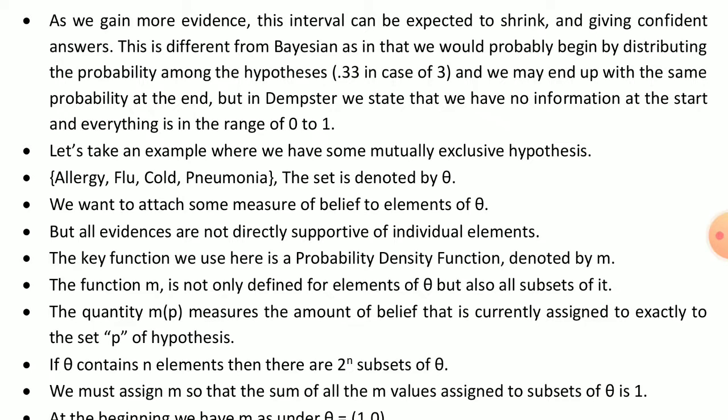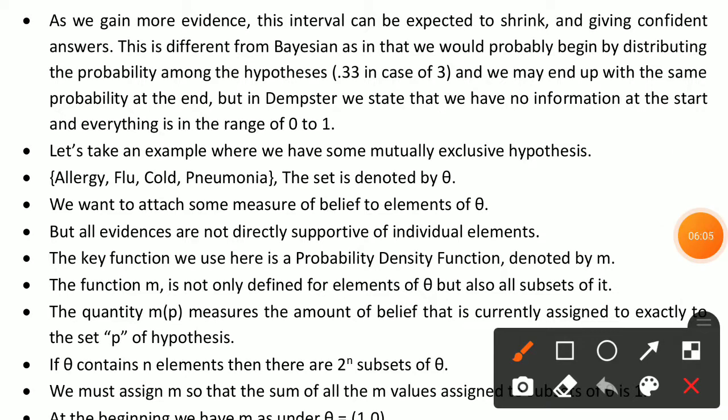But in Dempster-Shafer we state that we have no information at the starting and everything is in the range of 0 to 1.